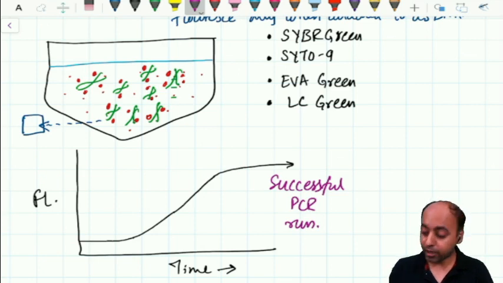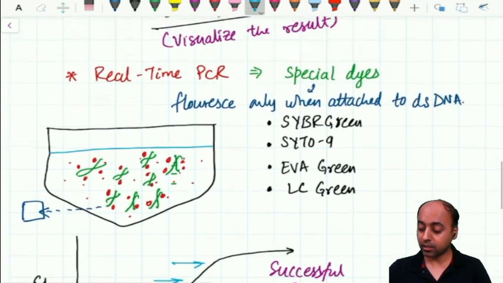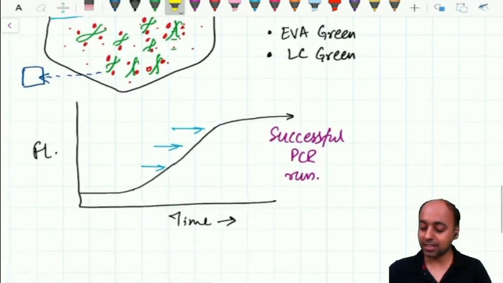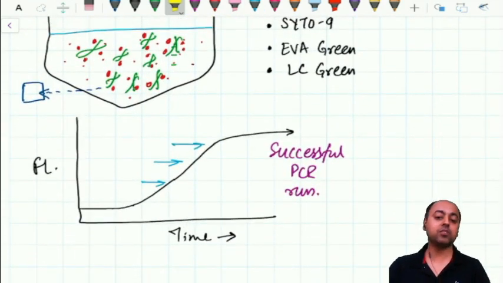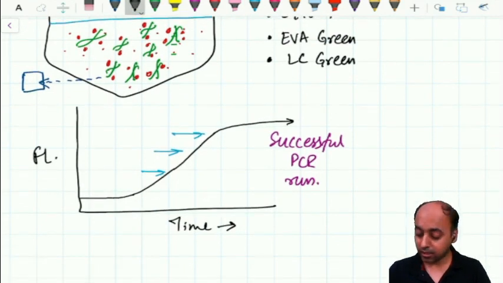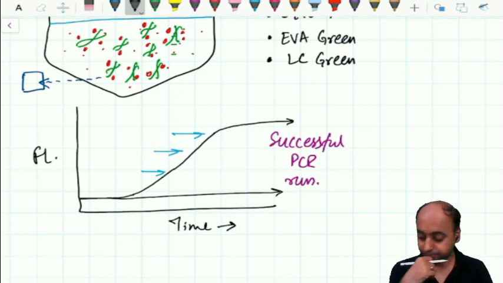So you are monitoring the success of your PCR, that is the increase in fluorescence, in real time. Simultaneously you can monitor it. That is why the term real time PCR is used. It tells us about the success or failure of the PCR in real time. If there is no PCR, then this background fluorescence will remain as such. It will remain flat because no new DNA is formed, so an increase in fluorescence will not occur.